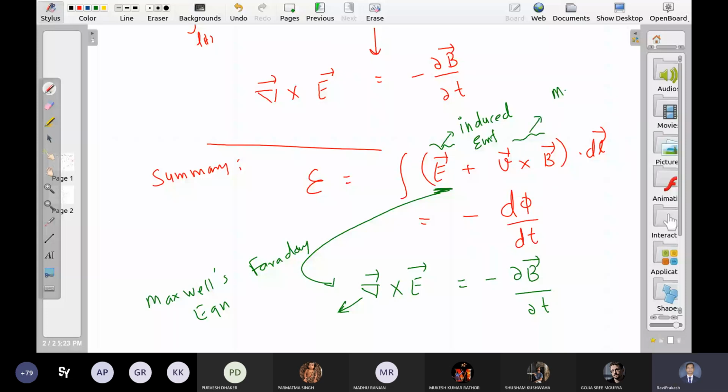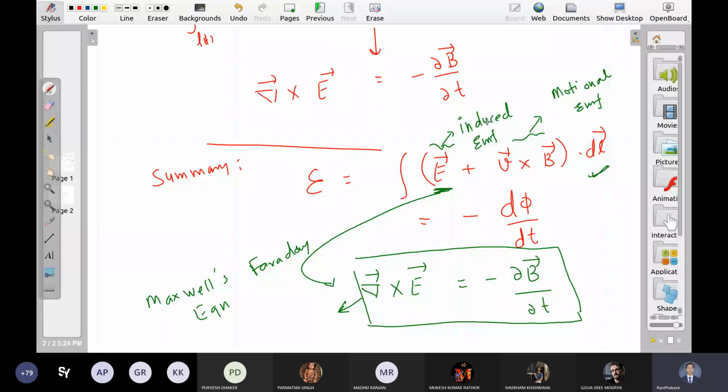Okay, so it is only the induced EMF component which respects this equation. So in that sense, people usually say that this is also Faraday law. But if you want to calculate the complete EMF in the circuit, always follow this equation. That EMF can come from anywhere: it can be motional, induced, or both.